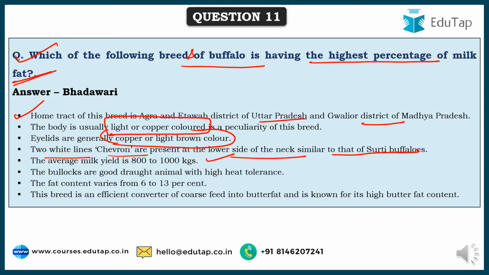And the bullocks are good draught animals with high heat tolerance, and the fat content varies from 6 to 13%. And this breed is an efficient converter of coarse feed into butter fat and is known for its high butter fat content. So this is the speciality of this Bhadavari indigenous breed of India.